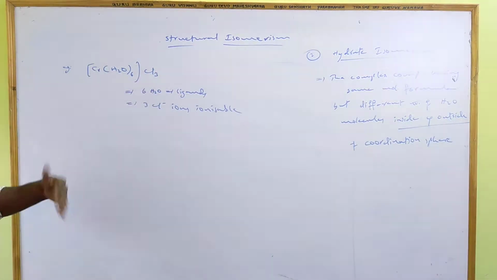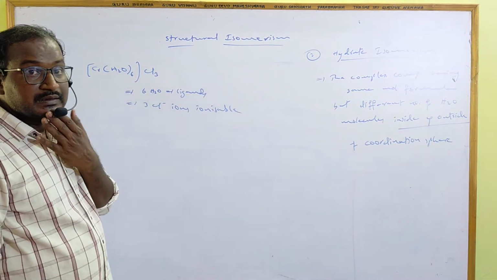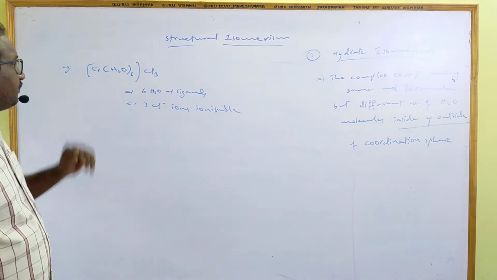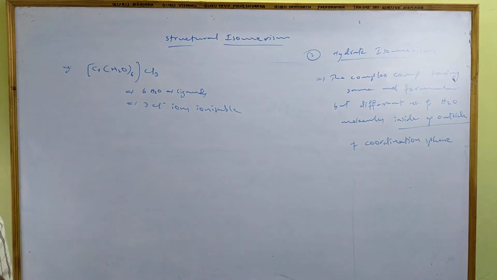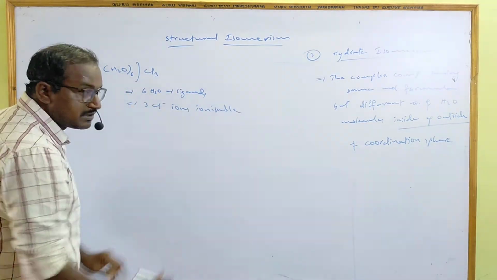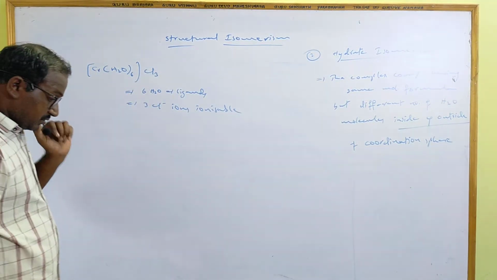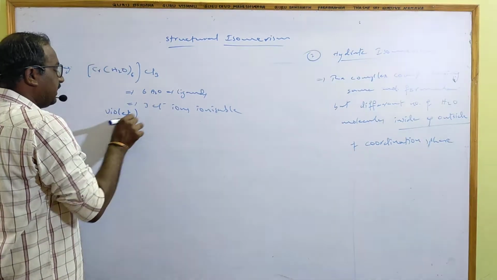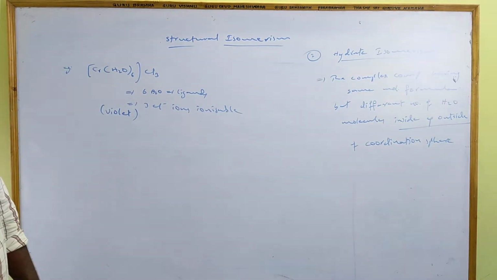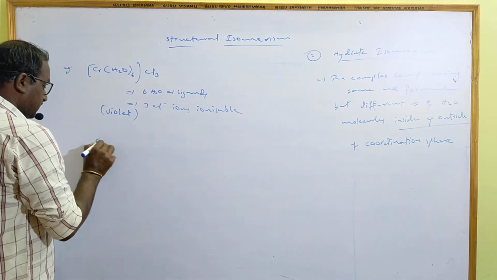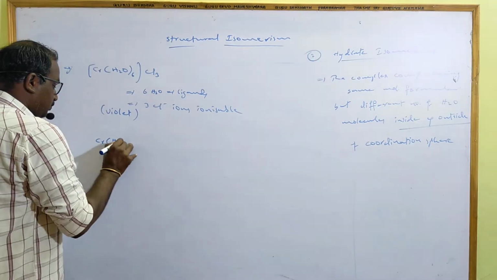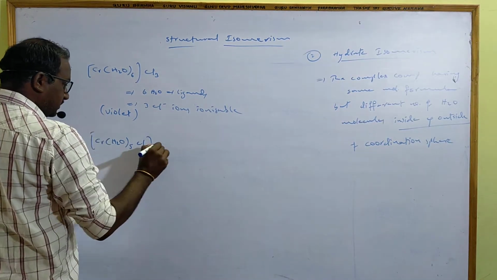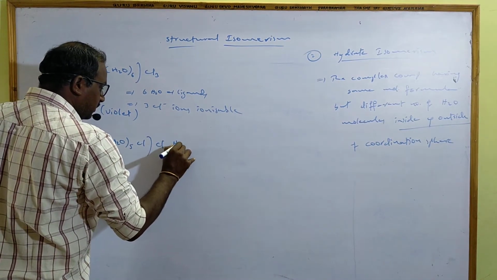These 3 chlorides are present outside the coordination sphere, in the ionic sphere, so they are ionizable. There are 6 ligands and no hydrate molecules in this complex. Due to this, its color is violet. Then Cr(H2O)5Cl, one chlorine present outside, dot H2O.